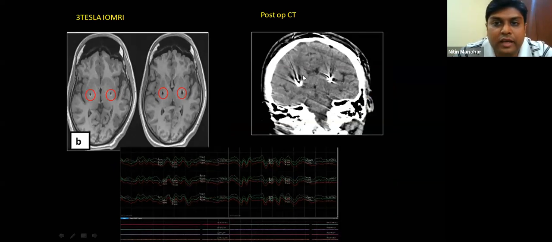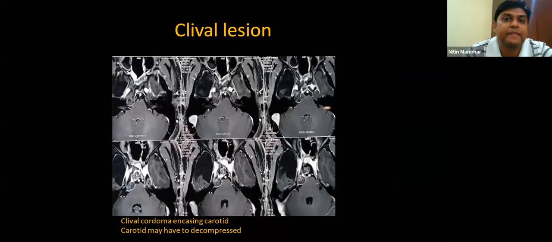This is a postoperative scan, CT and the MRI. This is an intraoperative MRI actually, where we placed the electrode and we confirmed the electrode placement intraoperatively, which was exactly on the GPi. Again, in tumors like clival lesions, where this lesion you can see is encasing the carotid.